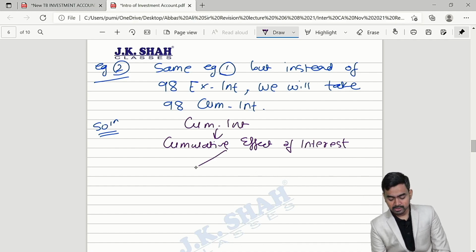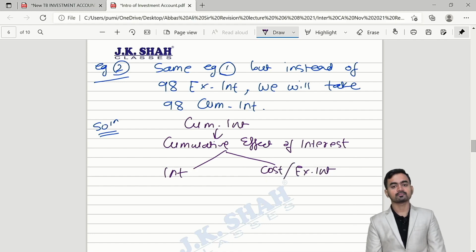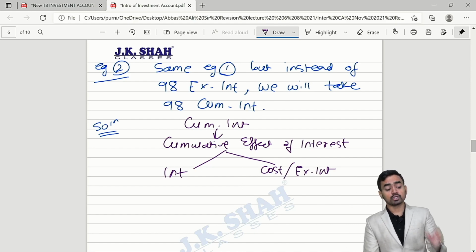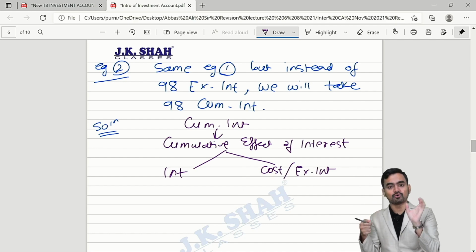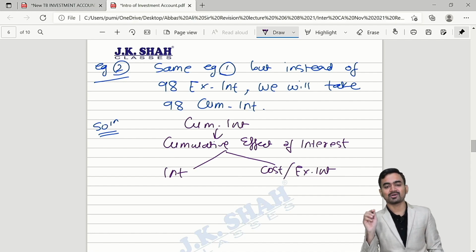If the price includes element of interest, then divide into 2. Interest is how much and cost is how much. Cost means what? X interest price. Clear? So if the price is cum interest, price includes interest, divide into 2. Interest is how much? Cost is how much?